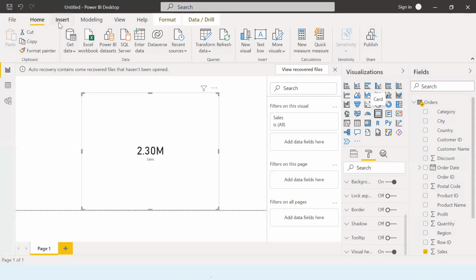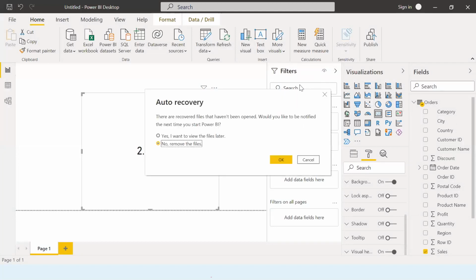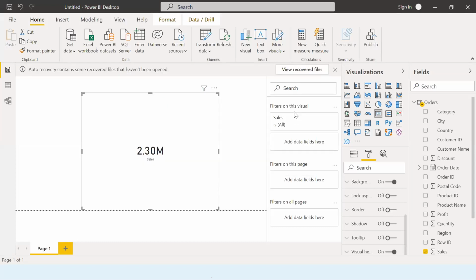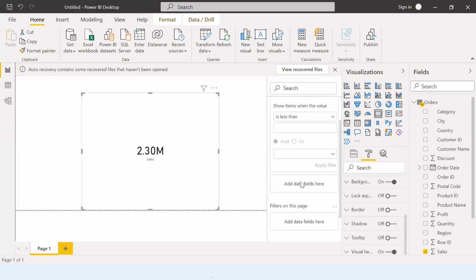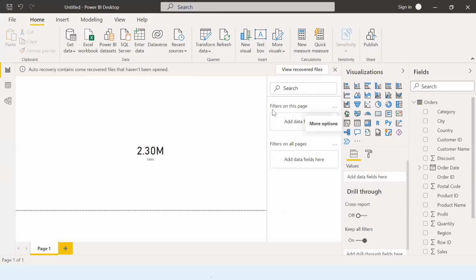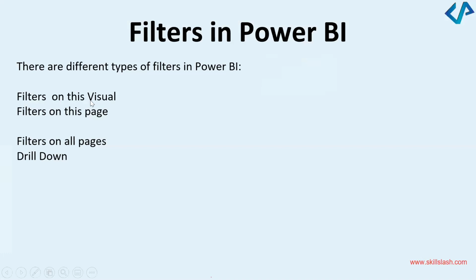Right, everybody's here. Can you all see my Power BI? You can see these different options, right? Filters. You can put some filters on these visuals. For example, if I say sales is less than a particular amount, you can then add a logical operation, and or, and then add another data field. You can look at the different fields on this page, right? So these are the different options that I have when I talk about filters. Now let's talk about what all the filters are: filters on a visual, filters on the page, and filters on all pages. Finally, drill down. Let us quickly look into all of them.